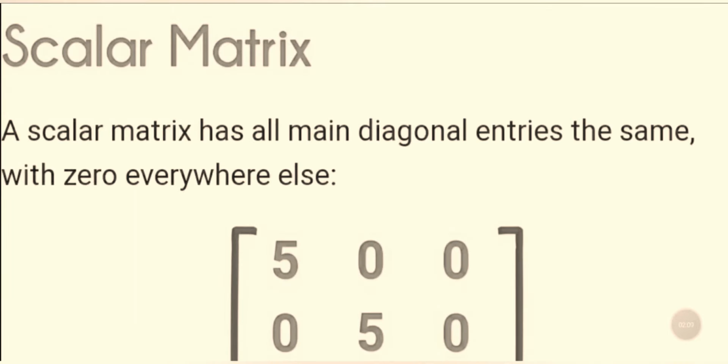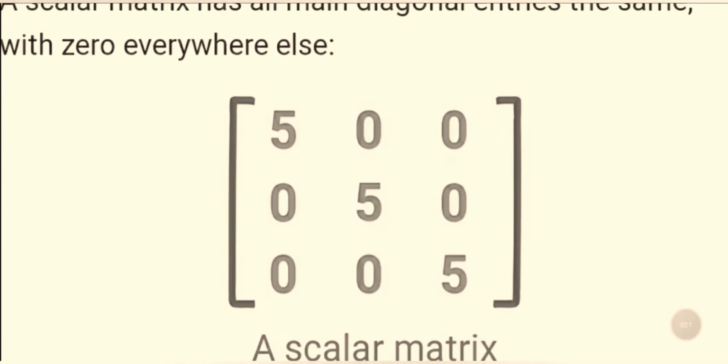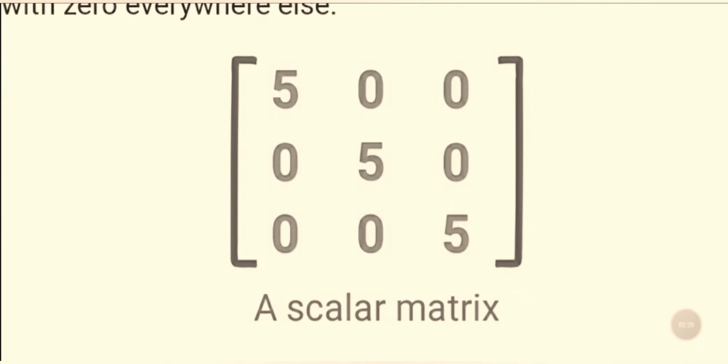Scalar matrix. A scalar matrix has all main diagonal entries the same with 0 everywhere else. That means 5 0 0, 0 5 0, 0 0 5. This is an example of the scalar matrix.